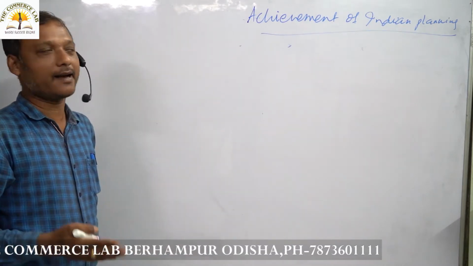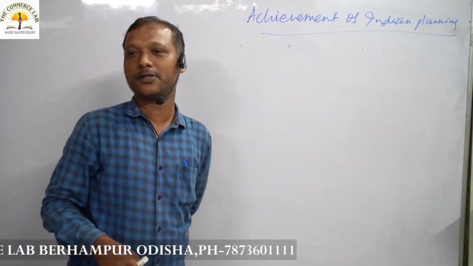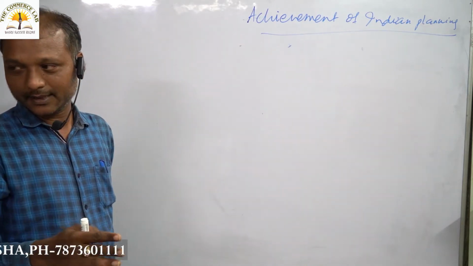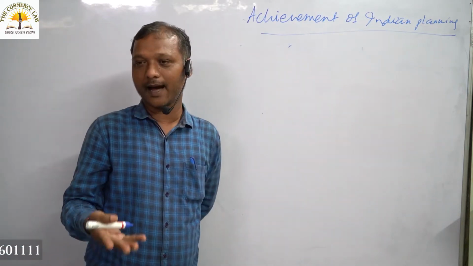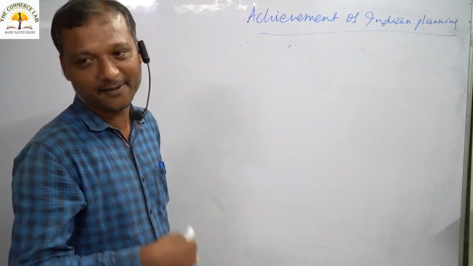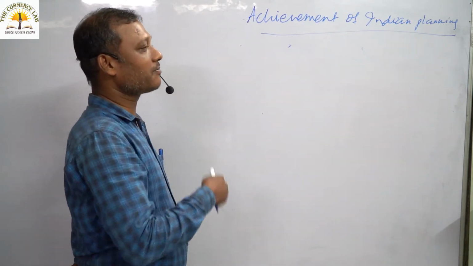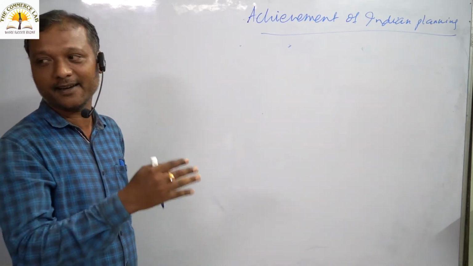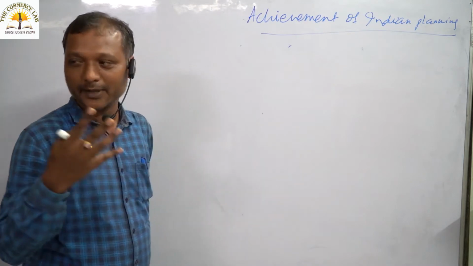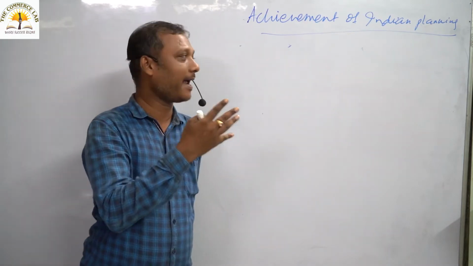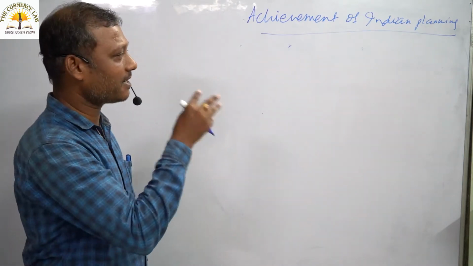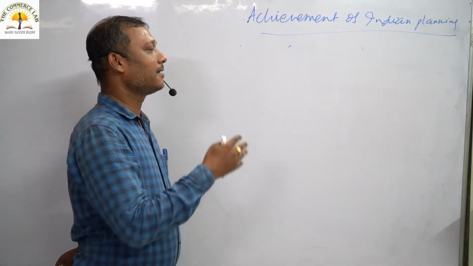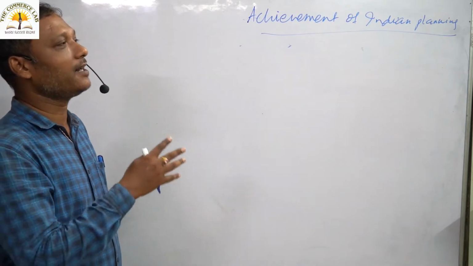In the first part, I told you we introduced 5-year plans in 1951. Now we have reached 2020. We have almost crossed 70 years of Indian planning. In 70 years, it is now time for us to analyze the successes and failures of Indian planning. We have fixed many objectives, many aims, many targets during these 70 years. Now it is essential for us to analyze the successes and failures of Indian planning.